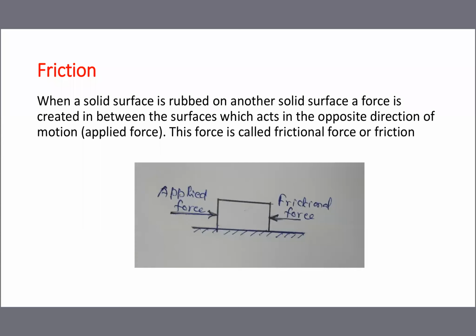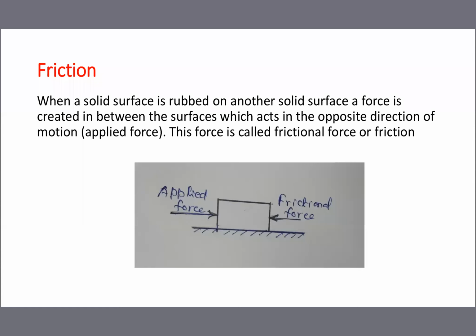That force is called frictional force. And one more point, keep it in mind: the frictional force always acts opposite to the direction of applied force. Frictional force always tries to stop our movement. That's why it is called an opposing force. Even though we are applying some force, it tries to stop our movement.